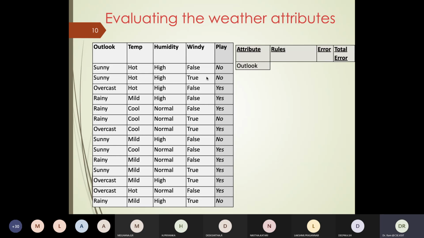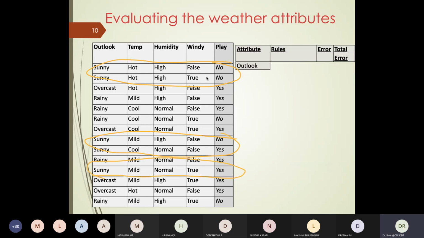So consider outlook. When my outlook is sunny, I have these two records, then these two records, and then one of these records.